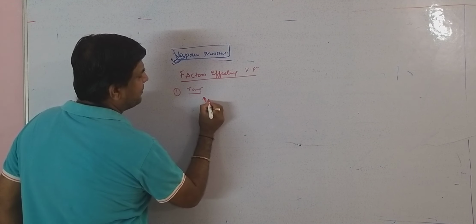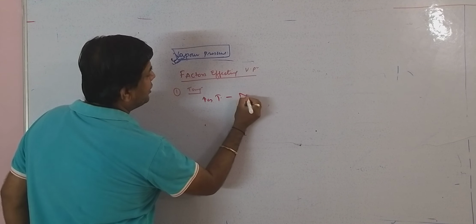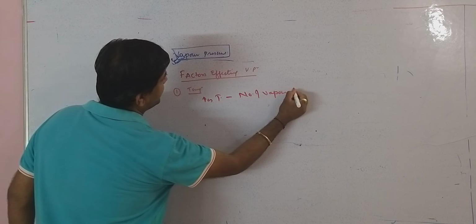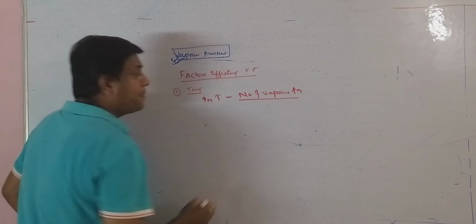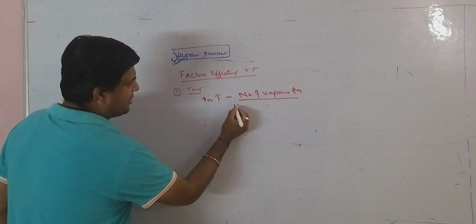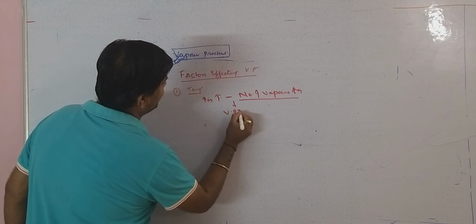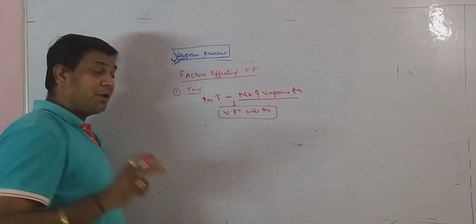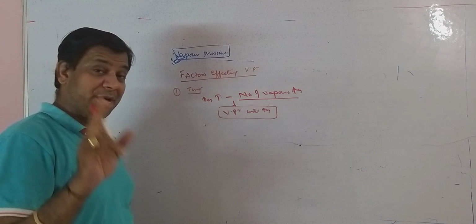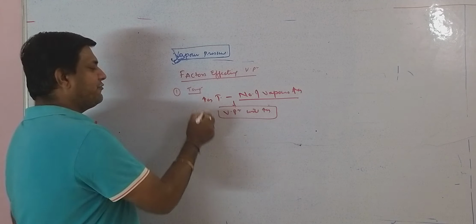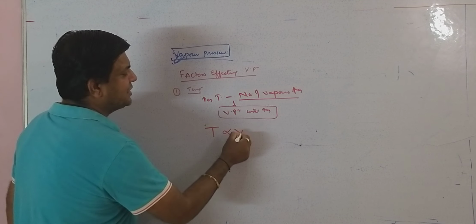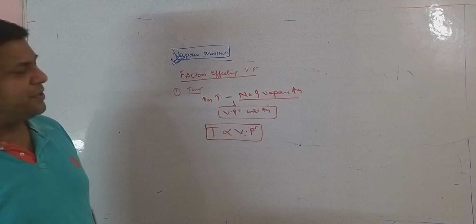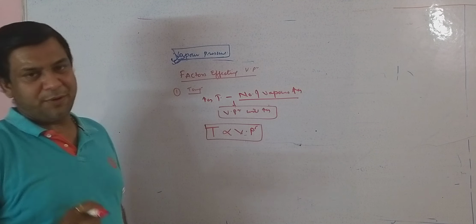On increasing temperature, the number of vapors increases, and when the number of vapors increases, automatically vapor pressure will increase. Remember this point. So we can say temperature is directly proportional to vapor pressure. More the temperature, more is the vapor pressure.